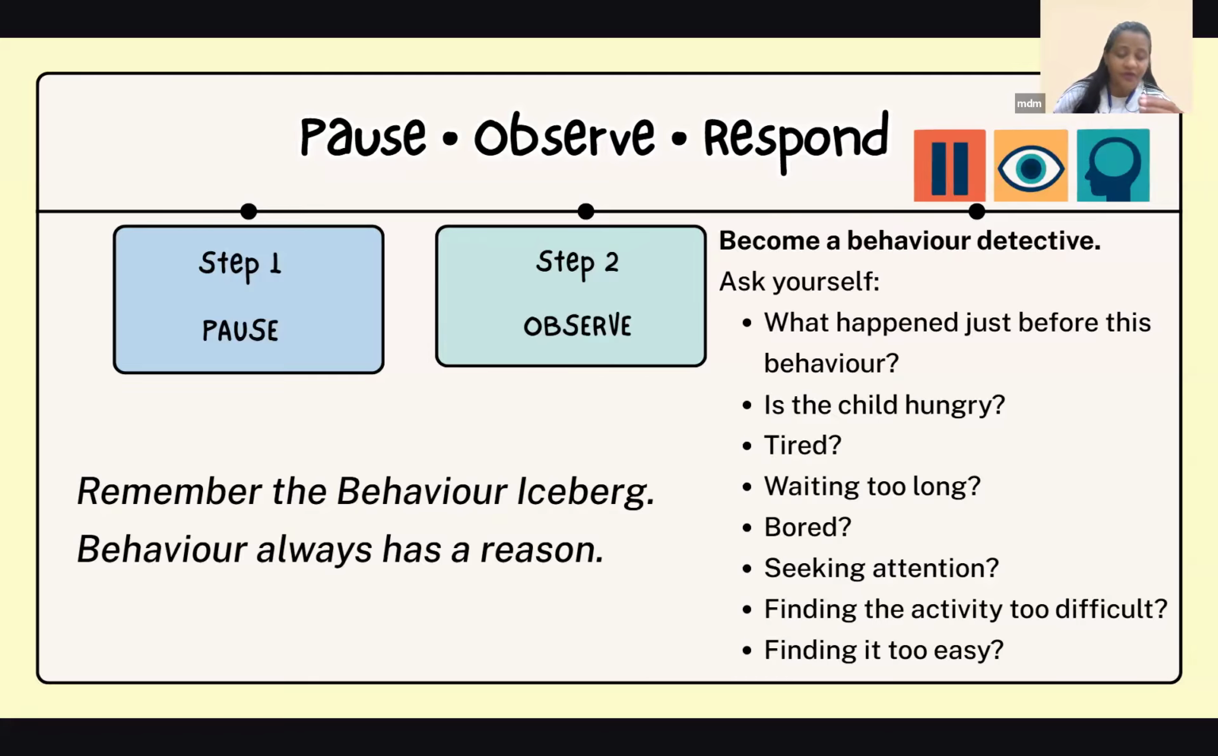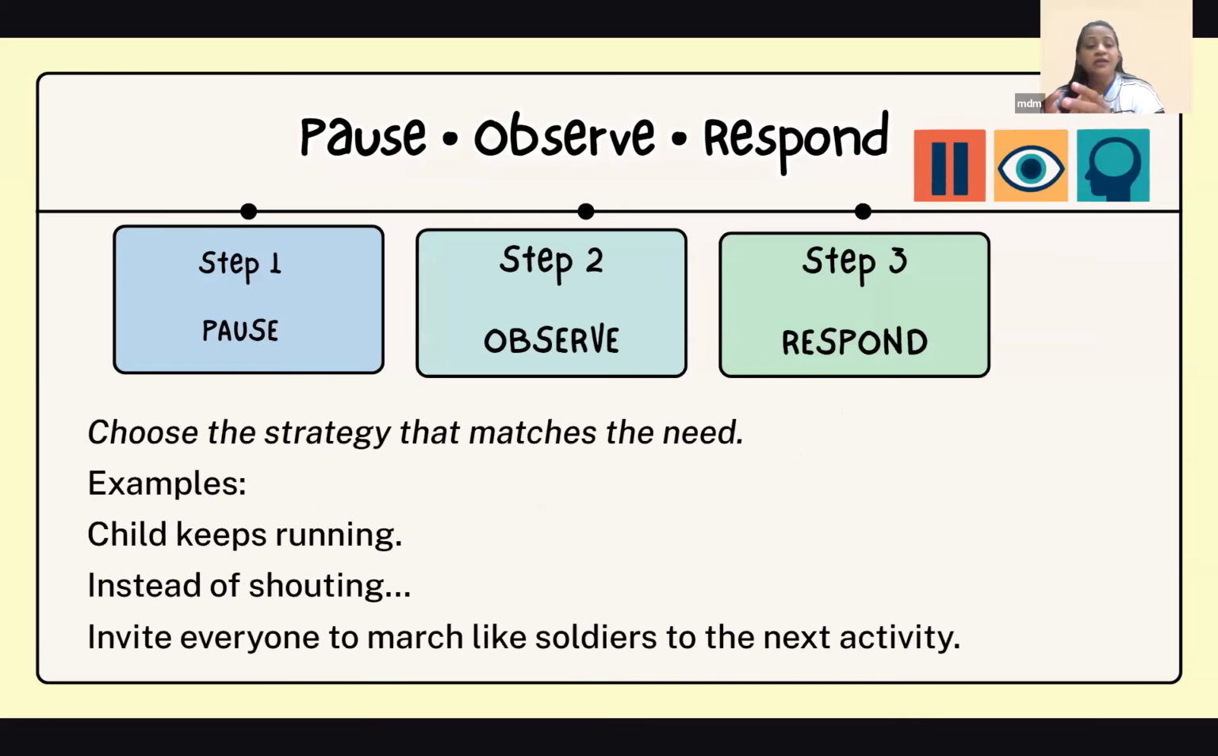There should be a reason for every behavior. The third is respond. So now you will respond to it, and this is just a matter of a few seconds. When I'm explaining, it looks as if it is a long process. No. If the child keeps running, you will see that problem. You will pause. What happened to the child? I think the child is over energetic today. Let me calm down the child, or let me divert the child's attention.